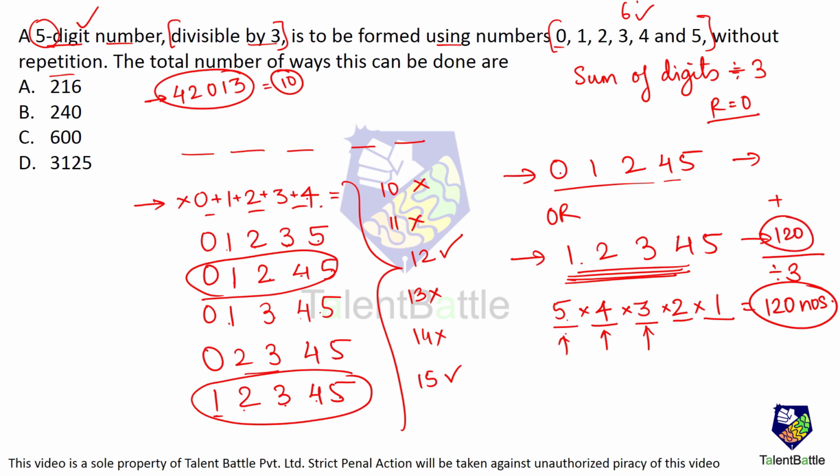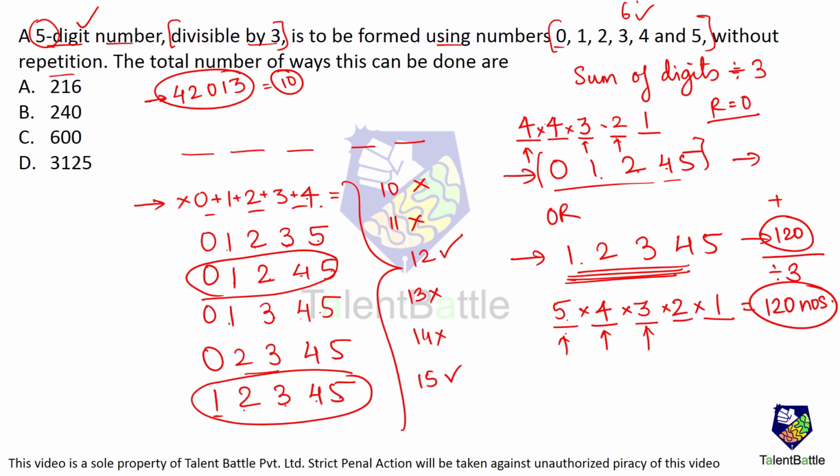Fine. Next. For these 5, 0, 1, 2, 4 and 5, the first digit can be 1, 2, 4 or 5. Only 4 options. Why? 0 cannot be the first digit. Otherwise it is going to be a 4-digit number. Okay. So 4 over here. Now out of the 5, 1 digit is used. So how many remain? 4 remain. Again 1 digit is used. So only 3 remain. 3 options over here. Again 1 digit used. Only 2 digits remain. Only 2 options over here. Any of the 2 can come at this place. And 1 is used. Only the last one comes over here.